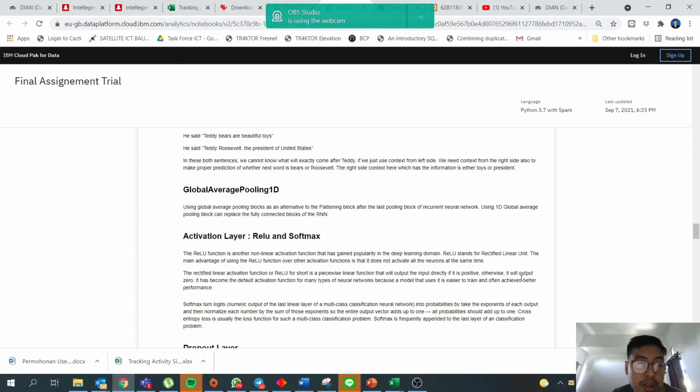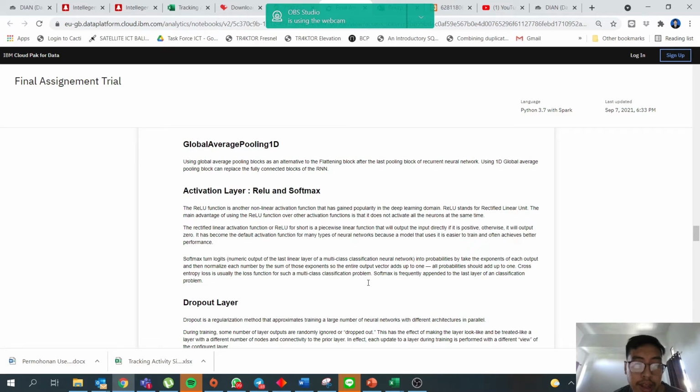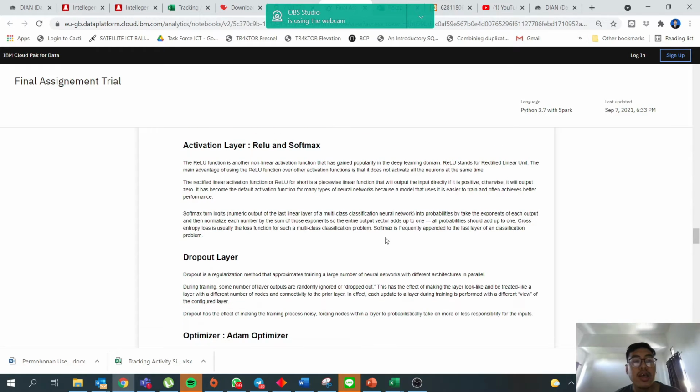The main advantage of using the ReLU function over other activation functions is that it does not activate all the neurons at the same time. The rectified linear function, or ReLU for short, is a piecewise linear function that will output the input directly if it's positive, otherwise it will output 0. It has become the default activation function for many types of neural networks because a model that uses it is easier to train and often achieves better performance.